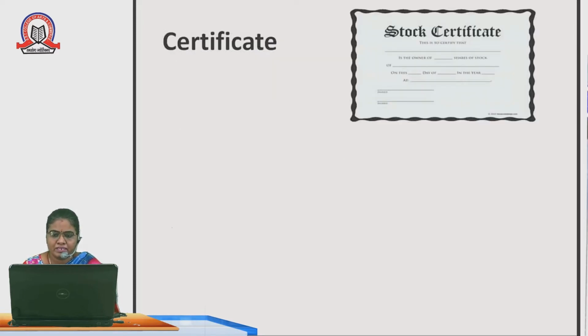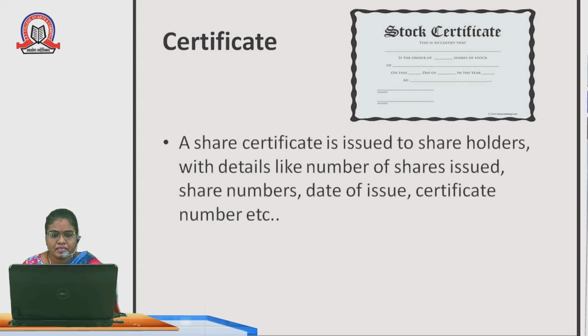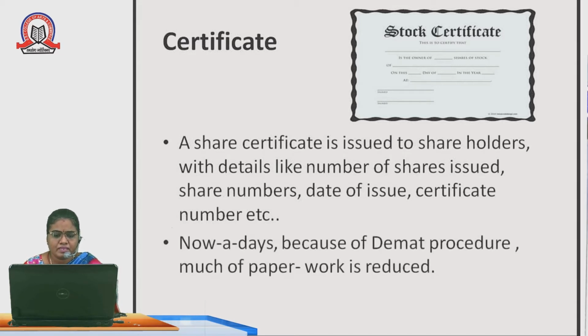That is decided in the board meeting at the end of the year by all the board members. This is the format of the stock certificate after getting the shares. A share certificate is issued to shareholders with details like number of shares issued, share numbers, date of issue, certificate date and number, etc. Nowadays, because of the DMAT procedure, everything is going on in the DMAT account. It takes place online, so much paperwork is reduced.